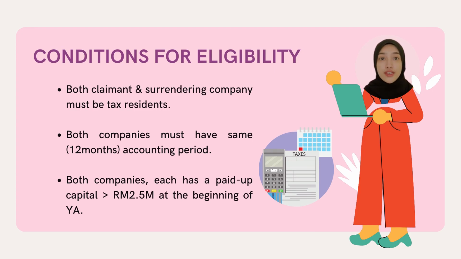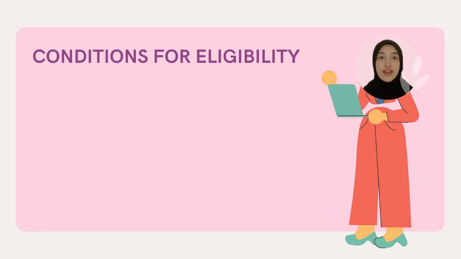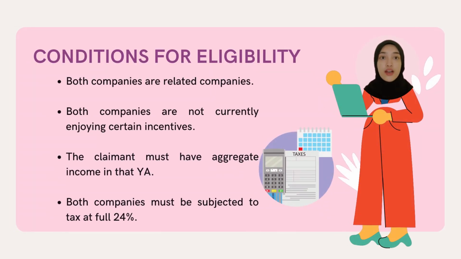First, both claimant and surrendering company must be tax resident and have the same 12 months accounting period. Next, both companies each have a paid-up capital of more than 2.5 million ringgit at the beginning of the year of assessment. Next, both companies are related parties. Both companies are also not currently enjoying certain incentives such as pioneer status, investment tax allowance, and reinvestment allowance.